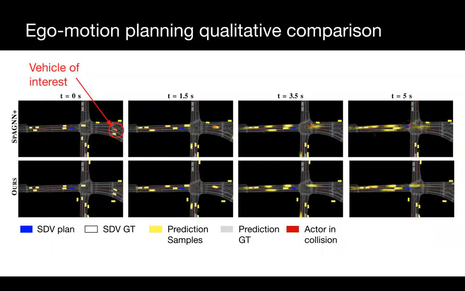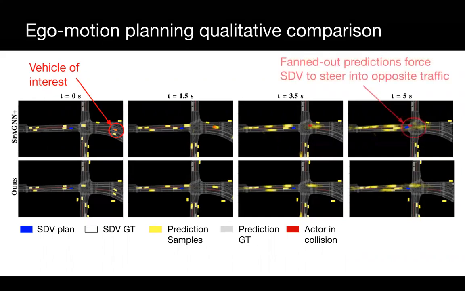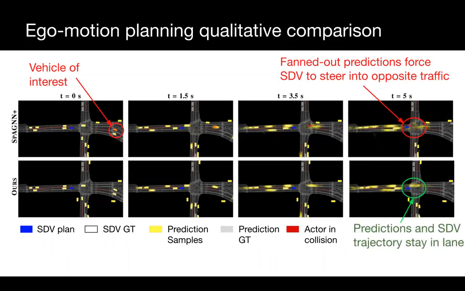We can see how the predictions for the baseline get more and more fanned out over time, ultimately forcing this SDV to swerve into opposite traffic and collide. In contrast, when using our prior loss, both the predictions as well as the self-driving vehicle normally follow their lanes.